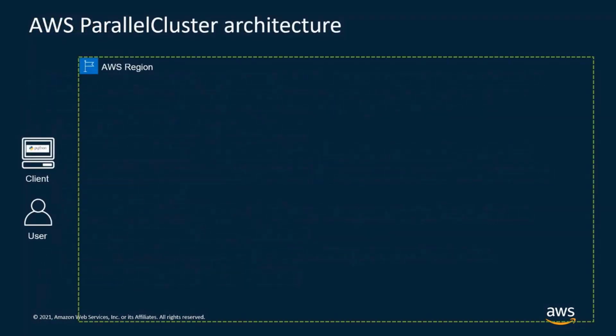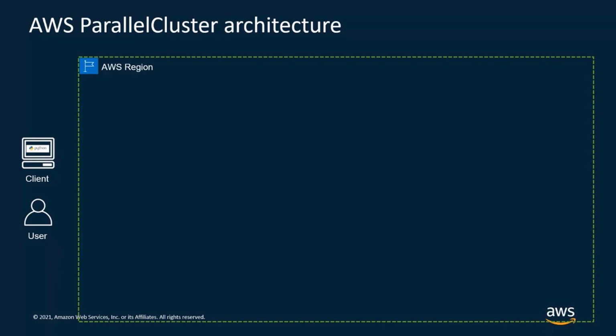Okay, so now let's have a look at the Parallel Cluster architecture. Parallel Cluster is composed of 3 layers. So the first one is the Parallel Cluster client. You can install the client on your local laptop or on AWS using an EC2 instance or Cloud Shell or Cloud9. The only requirement for the client is Python and the AWS command line. We'll see later how to install it.